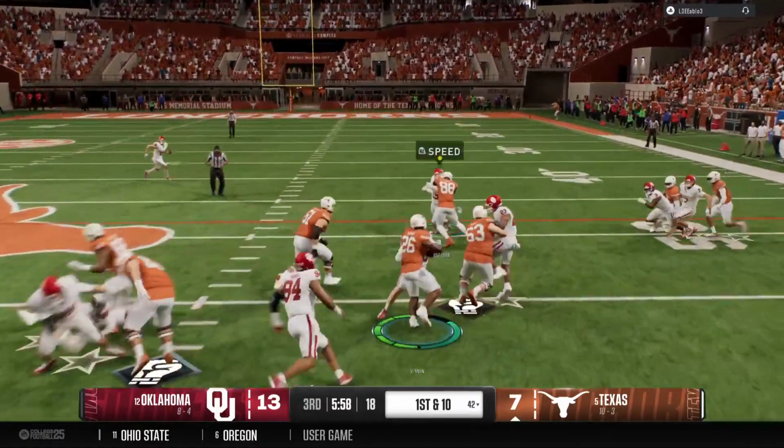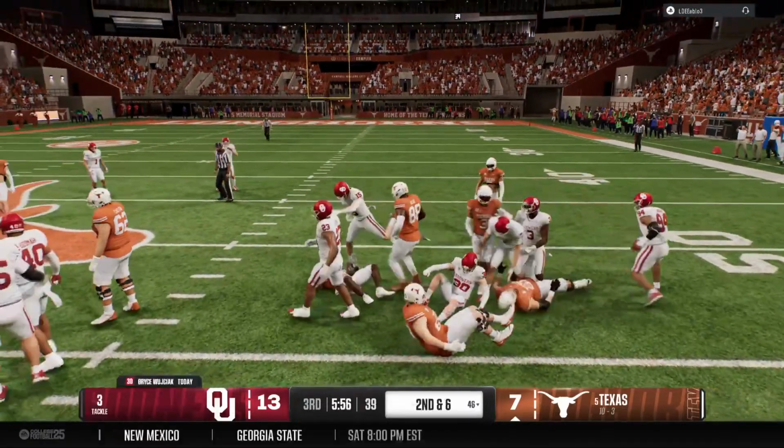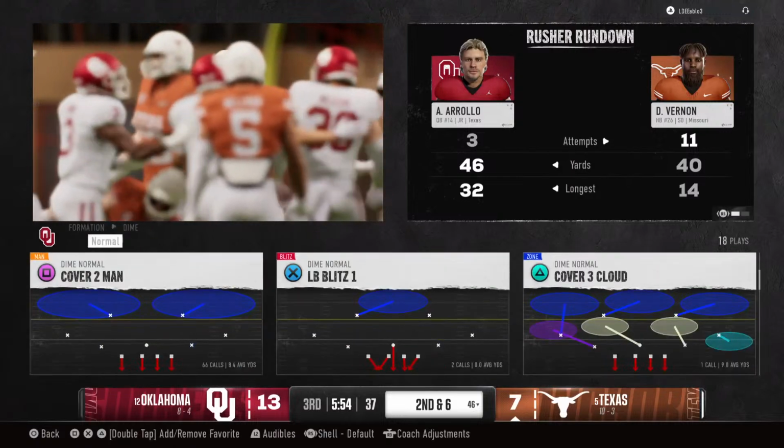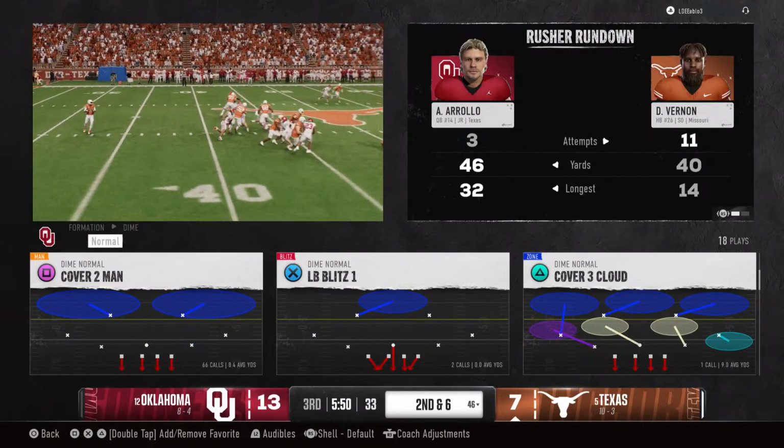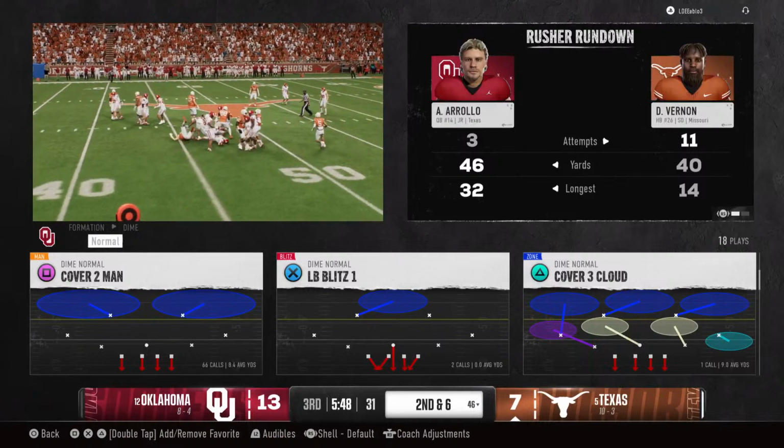He'll ride the back again here. And he's brought down out at the 46. Nice job here of controlling the line of scrimmage by this offensive line. The back does what he needs to do to get positive yards on first down.